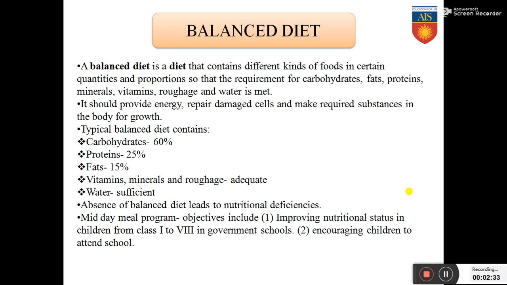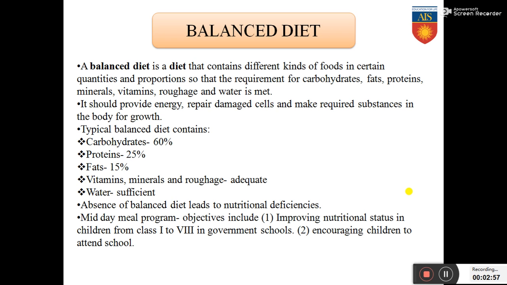Why is a balanced diet important? Because it provides energy, it repairs damaged cells and makes all the required substances available to your body for growth, like we have studied in the previous chapter. It provides energy, repairs the damaged cells and also makes all the required substances available to your body for growth.